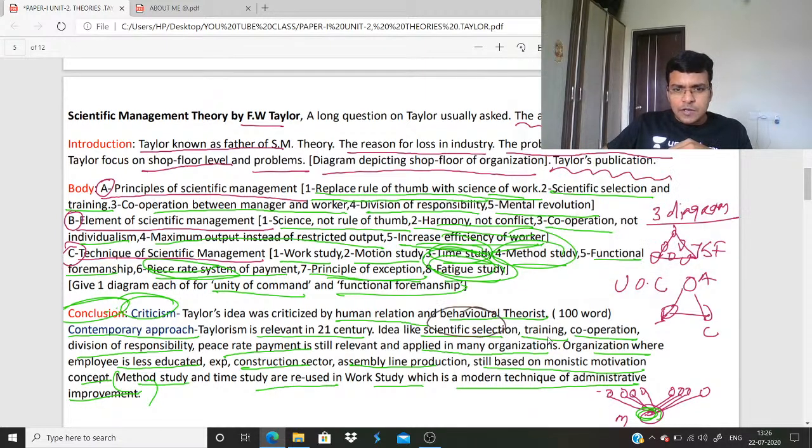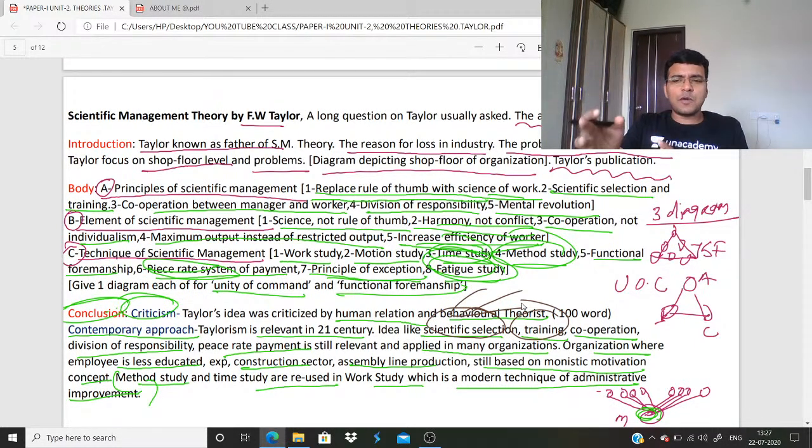Scientific selection and training are still relevant because the government is providing training, the private sector, everyone is providing training to their employees, and the selection is on a scientific basis, UPSC or any other. Yes, every employee's main demand is wage. So Taylor said that people come to an organization for money.